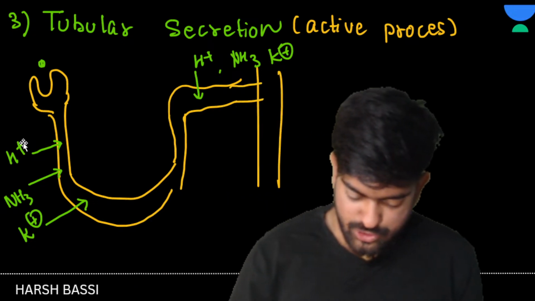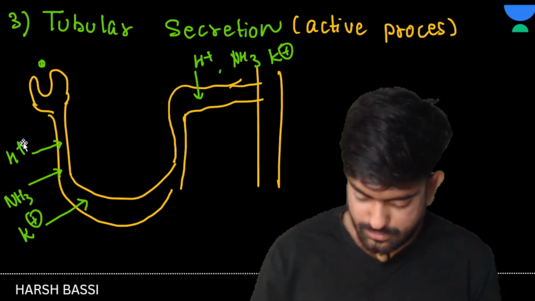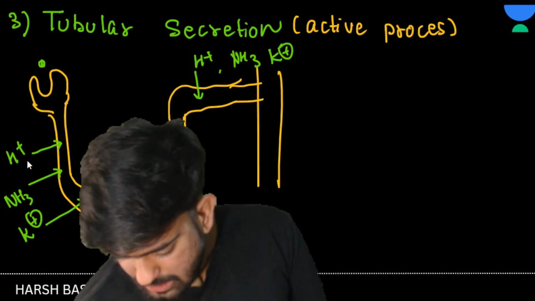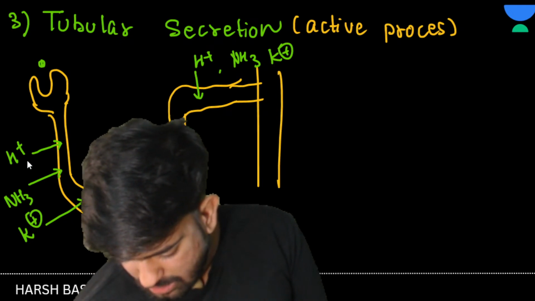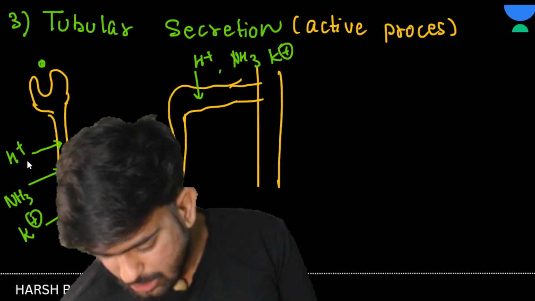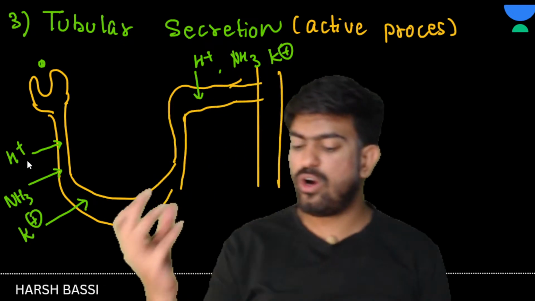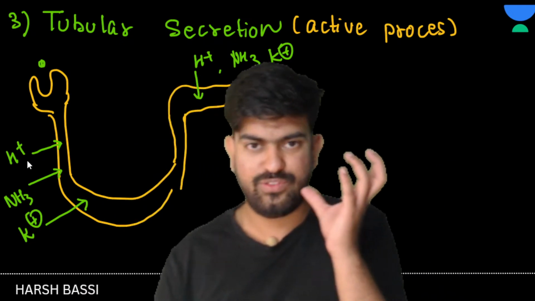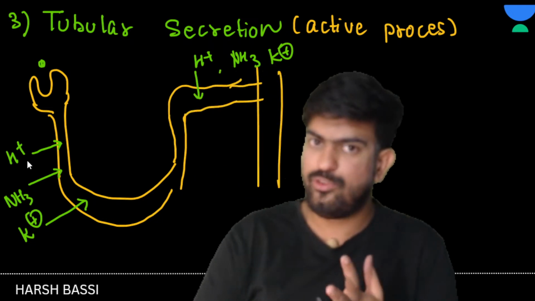Any doubts anywhere, bachcho? Let me know in the comment section. Chalo. Now let's move on and let us talk about the mechanism of concentration of urine. So now what we have got? We have got the urine. हमने क्या किया? We have the glomerulus. We had the glomerulus, right? From the glomerulus what happened?